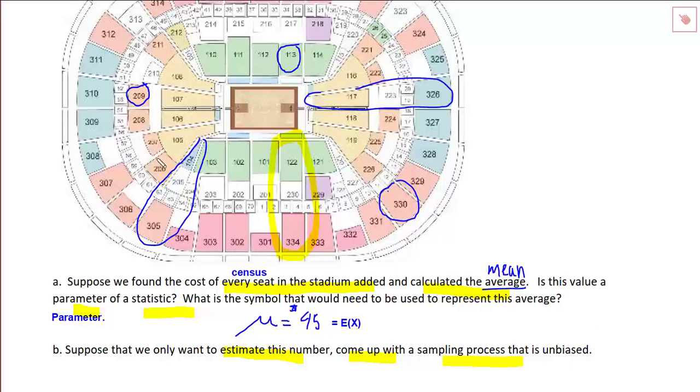Because all the seats here are enumerated, it is possible to go through a random number generator and pick, let's say, 300 seats at random, and that would be an example of a simple random sample. And again, this is just to give you an overview of what we've done already.